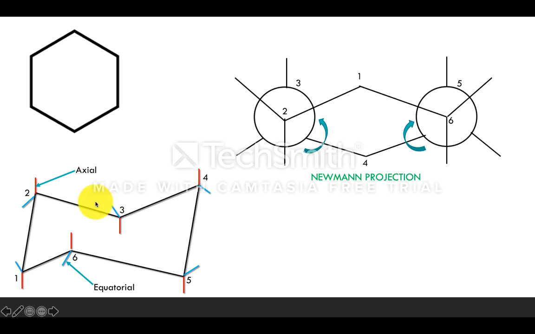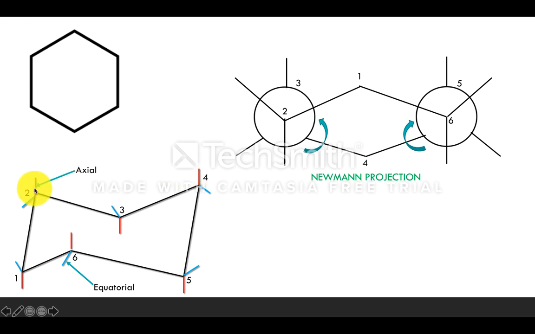Now what is meant by van der Waals interaction? Van der Waals interaction is the type of interaction present between two non-bonding atoms or two non-bonding molecules. Consider the second carbon and the fourth carbon. They are not directly connected, because the second carbon is connected to the third carbon and the third carbon is connected to the fourth carbon, but 2 and 4 are not directly connected.